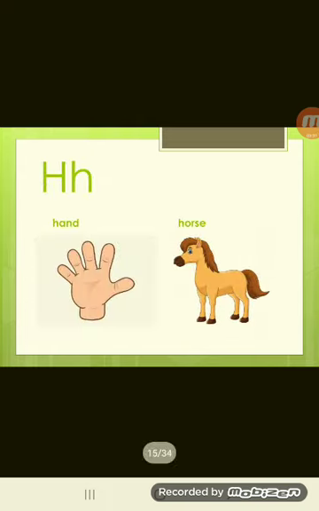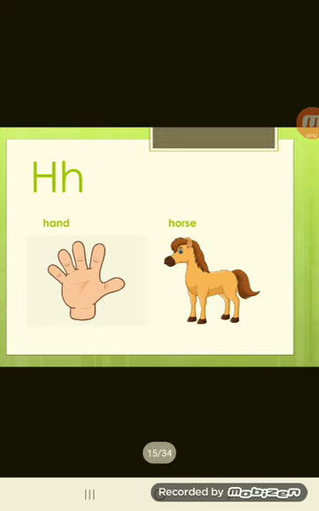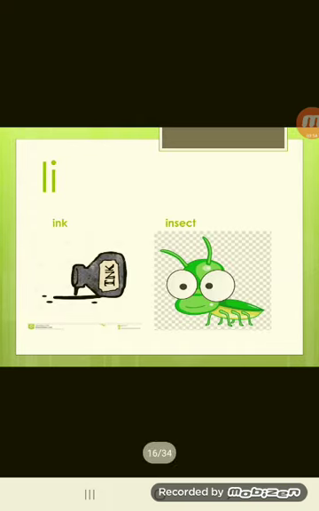The next sound here is the h sound. So h, like the sound in the word hand, and the sound at the beginning of the word horse. H, hand, h, horse. So let's move to the next sound.